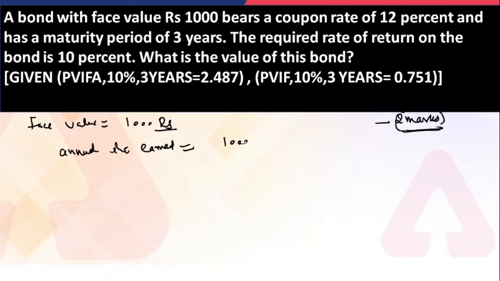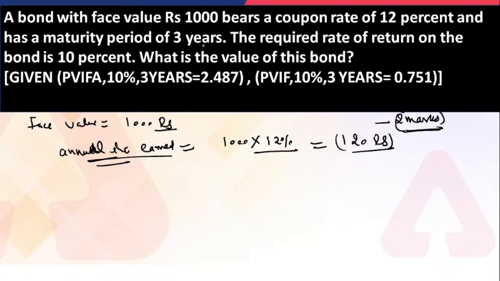So that is 1,000 rupees multiplied by 12%. So the annual interest that would be earned by the investor is equal to 120 rupees. Now the maturity period is given as 3 years.